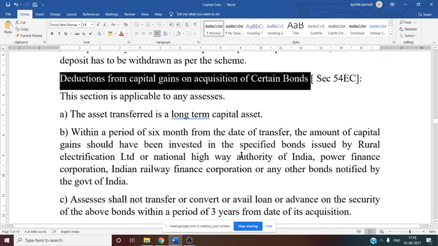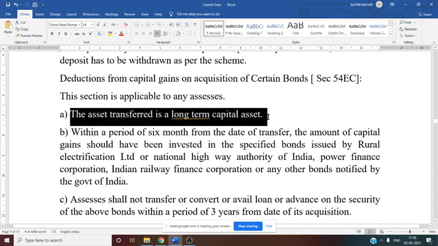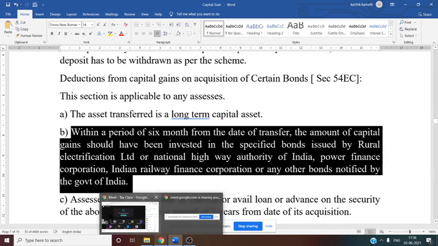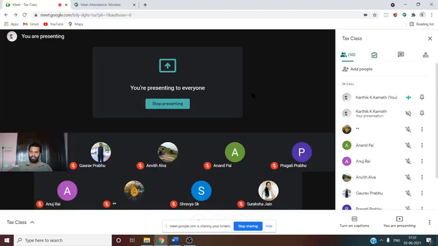Now in the case of bonds, what happens? We need to see the rule here. If the asset transferred is a long-term capital asset, that is nothing but long-term capital gain, then only you can give this exemption. If there is a long-term capital gain, then you can give this exemption, provided within a period of 6 months from the date of transfer the amount of capital gain should have been invested in a specified bond. That means if the date of transfer is 31/3/2021, you should count the next 6 months: April, May, June, July, August, September. By September 30, 2021, you should invest in a specified bond.